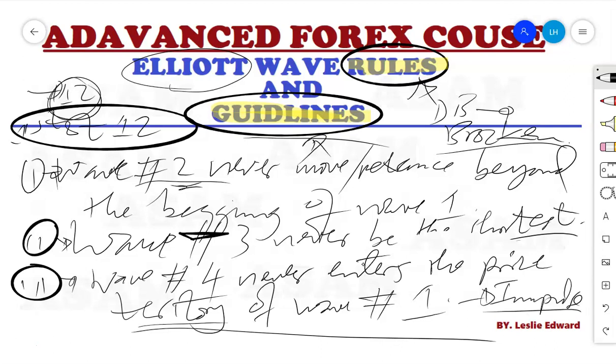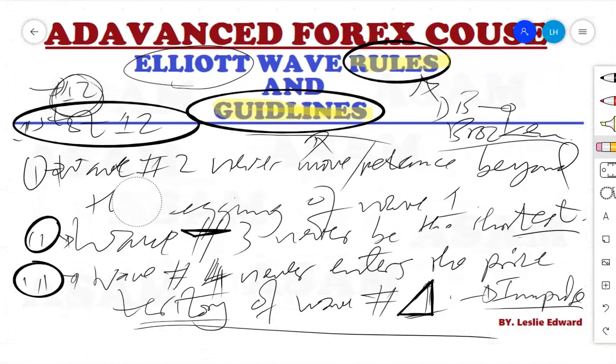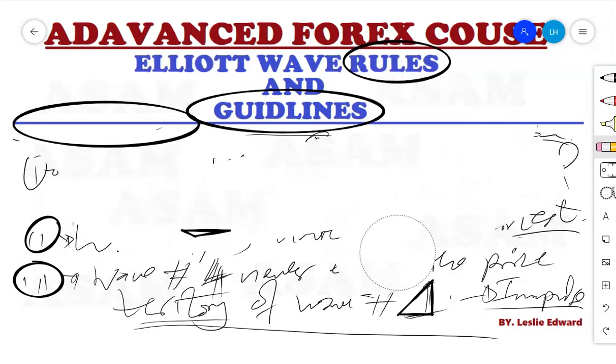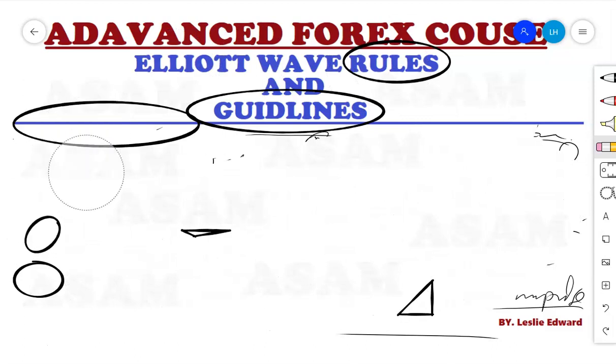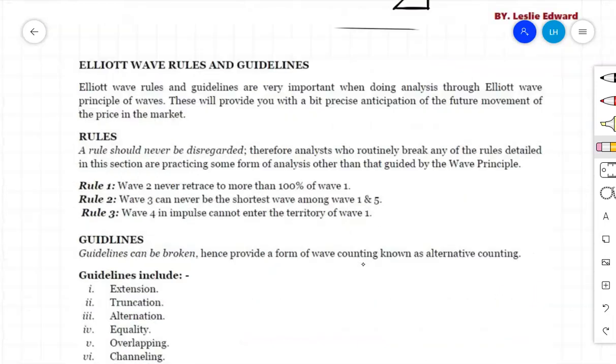When we come to a diagonal, it has its own rule, whereby wave number 4 may enter the price territory of wave number 1, and the rule is not broken. But in an impulse, when wave number 4 enters the price territory of wave number 1, the rule is already broken. Now, we can have a diagrammatical representation of all of these basic things that most mentors present.